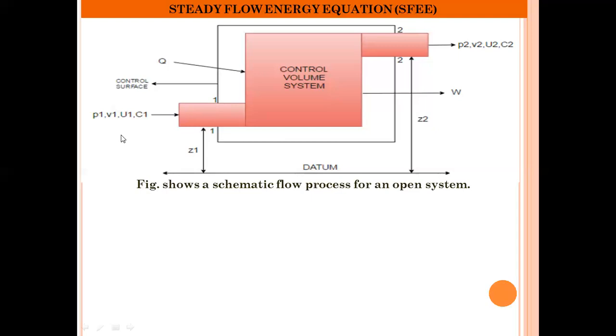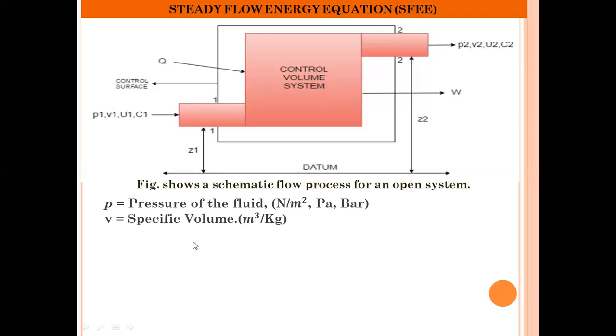Let the properties of the fluid entering at the inlet be P1, V1, U1 and C1, and the properties of the fluid leaving the system at section 2-2 be P2, V2, U2 and C2, where P is the pressure of the fluid in Newton per meter square, Pascal or bar.